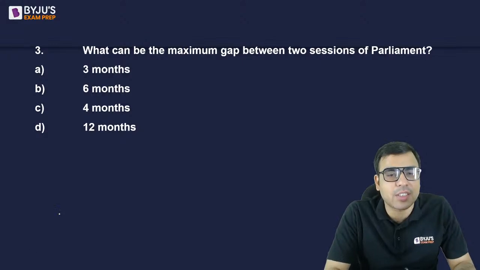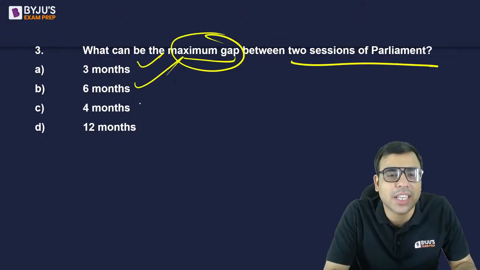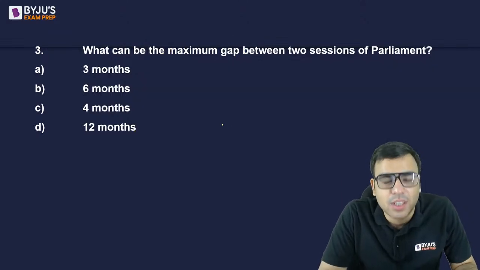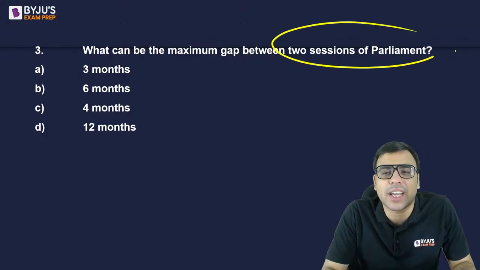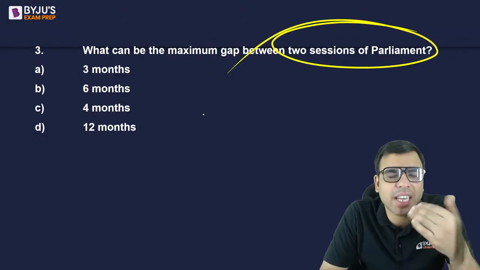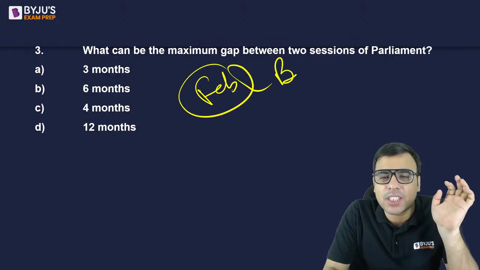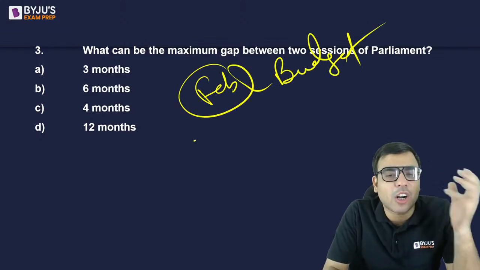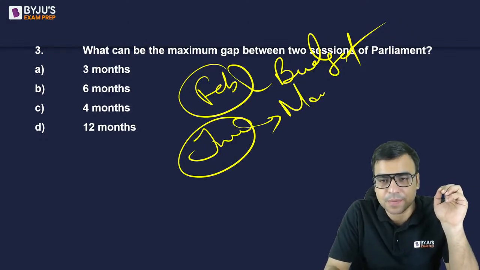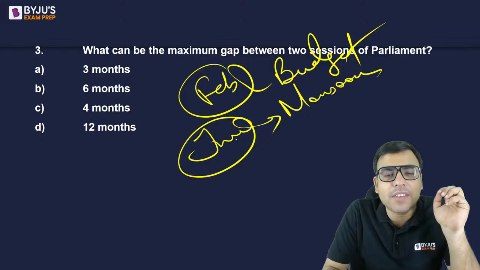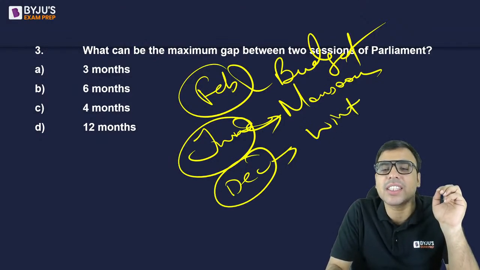The next question is: what can be the maximum gap between two sessions of Parliament? 3 months, 6 months, 4 months, 12 months. According to the Constitution of India, what should be the maximum gap between two sessions? Generally we have 3 sessions. Around February, we have the budget session. Around June, July, the monsoon session. Then in December, the winter session. So these are generally the 3 sessions.